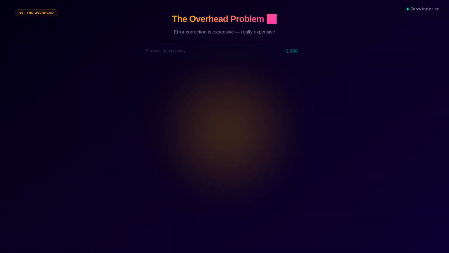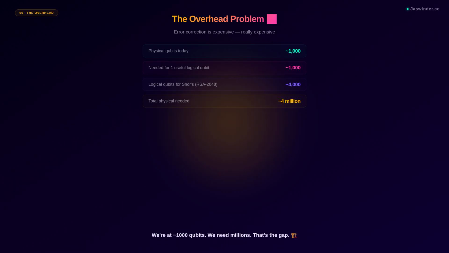Here's the challenge. To run Shor's algorithm on RSA 2048, you'd need about 4,000 logical qubits. At 1,000 physical per logical, that's 4 million physical qubits. Today's best machines have about 1,000. We need a 1,000x improvement in scale. That's why fault-tolerant quantum computing is still years away, but progress is accelerating.